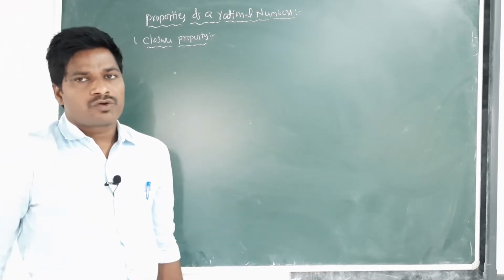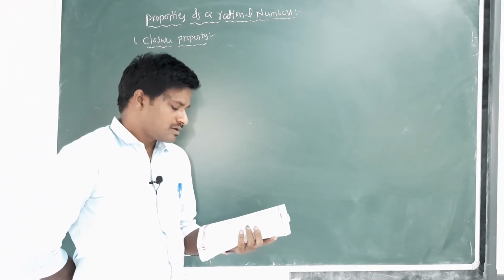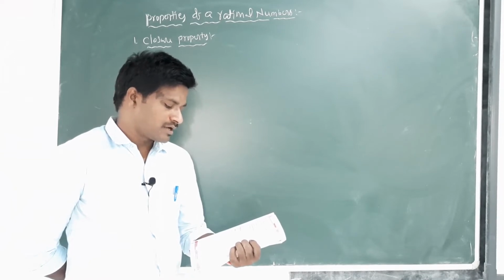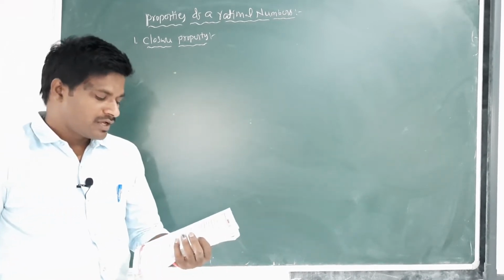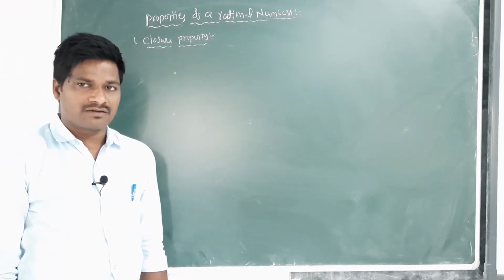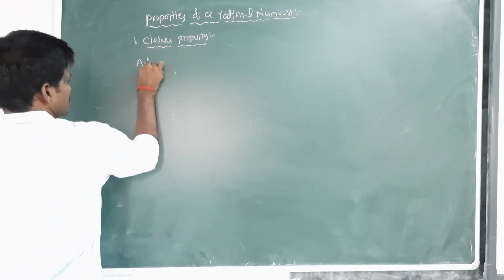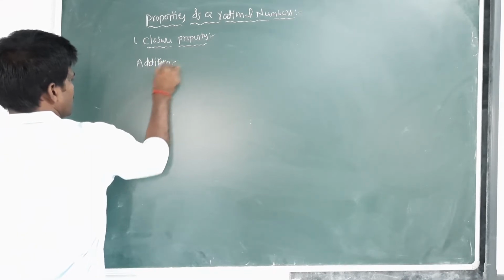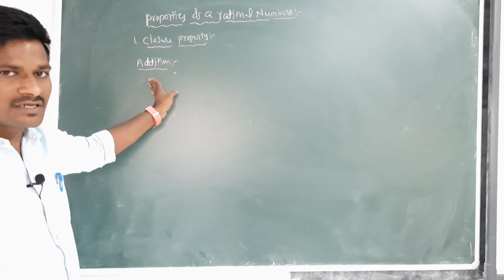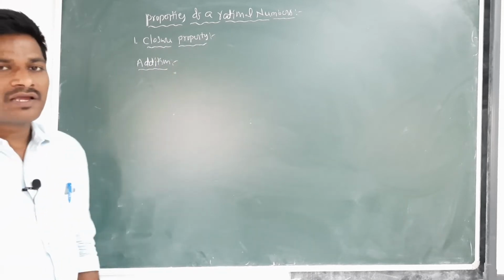If the sum of two whole numbers is always a whole number, then we can say that the set of whole numbers satisfies closure property under addition. First one, addition. Closure property of a rational number under addition.